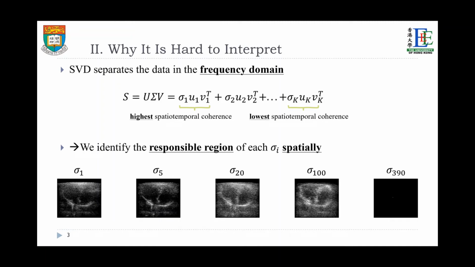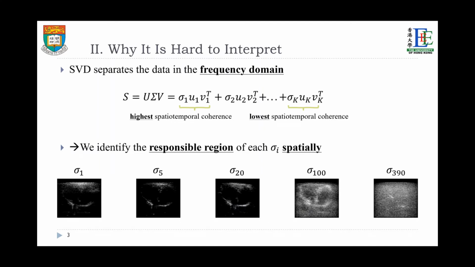First, let me explain why it is hard to interpret. When we call it clutter filtering, we hope to remove artifacts while identifying tissue and blood flow signals which locate in different regions. However, SVD separates data in the frequency domain.